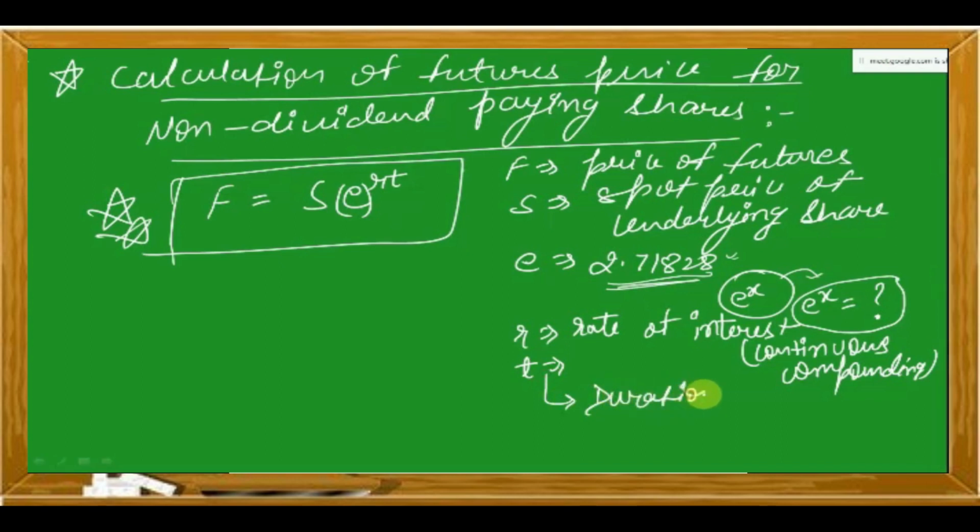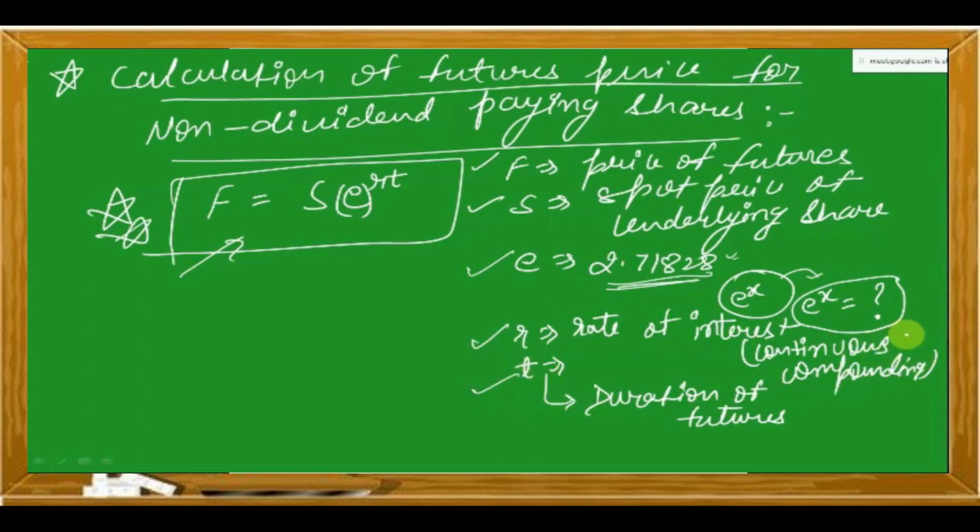You can say duration of the futures. So F is equal to S multiplied by e to the power RT, where S is the spot price of the underlying share, F is the futures price, e is exponential constant, R is rate of interest, where the interest rate is continuous compounding, and T is the duration of futures.